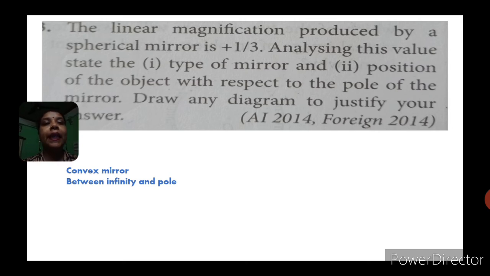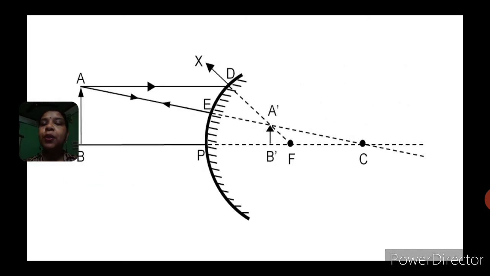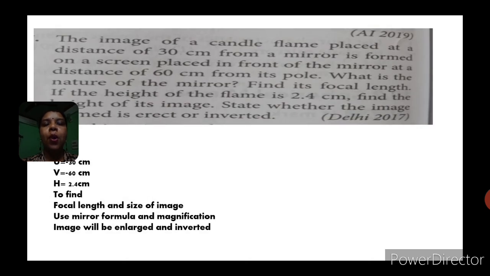Now you have to draw the ray diagram to justify your answer. So you have to draw this particular ray diagram to justify your answer. Yes. So these are the things that I want to discuss with you. And moving on to the next question.